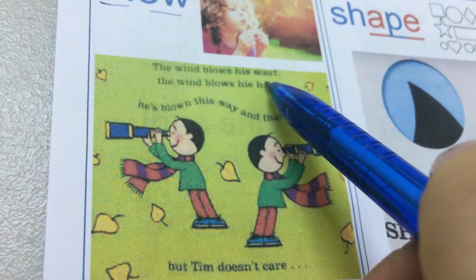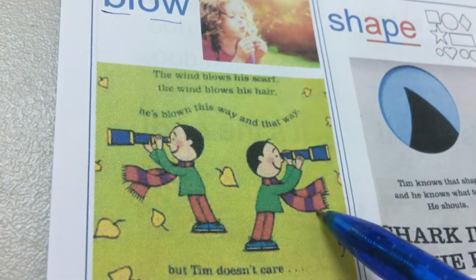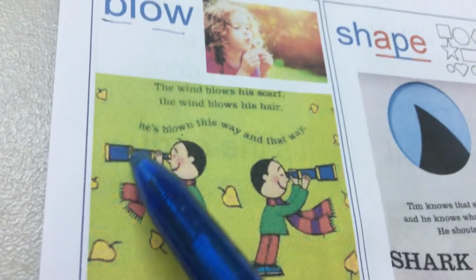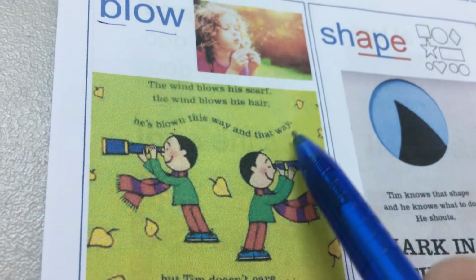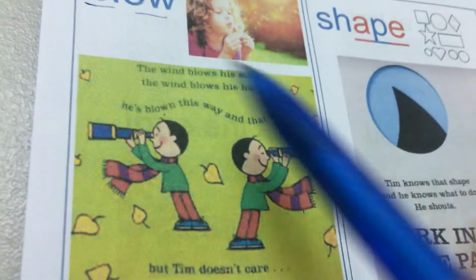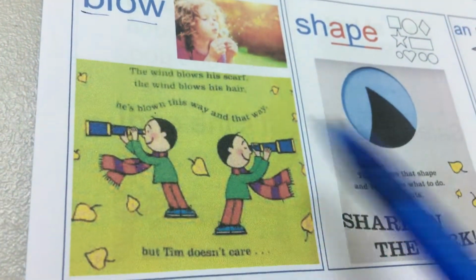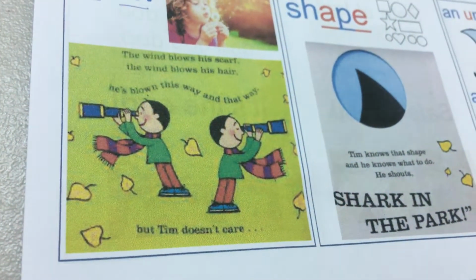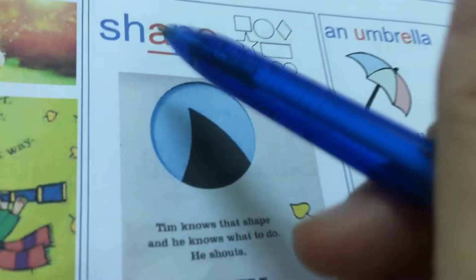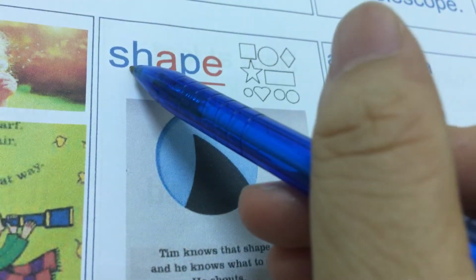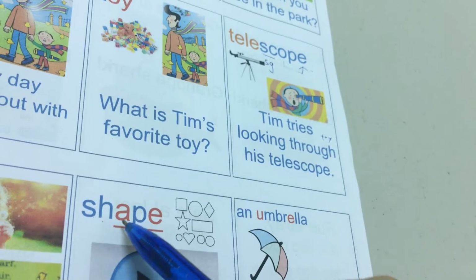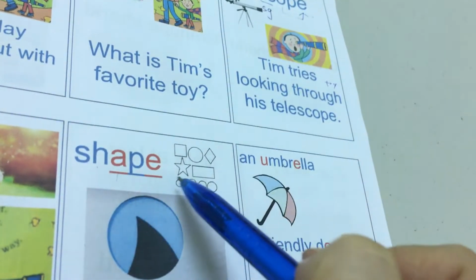The wind blows his scarf. 风吹着他的围巾。The wind blows his hair. 风吹着他的头发。He's blown this way and that way. 他被吹得东倒西歪，这边吹就是被风吹得摇摆摆。But Tim doesn't care. 他不在乎。好，再来我们看形状这个字。Shape.